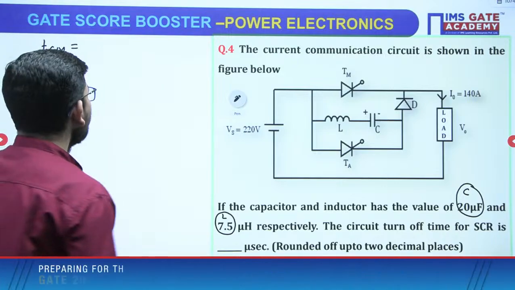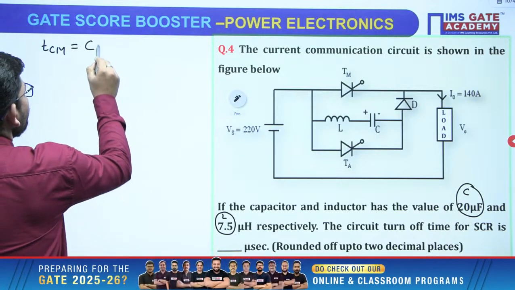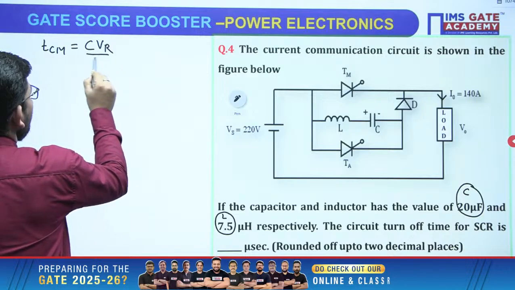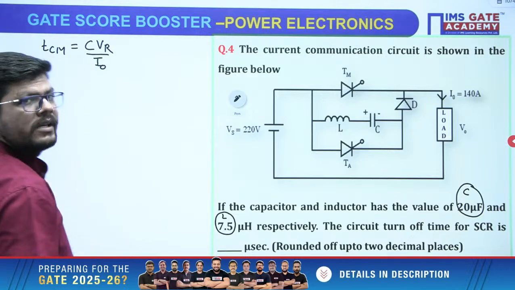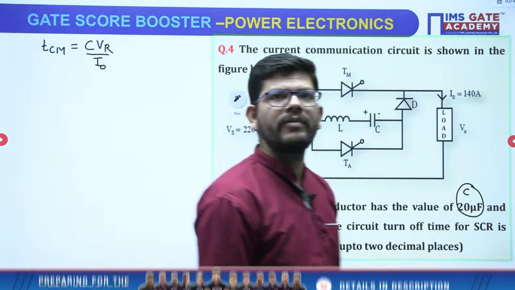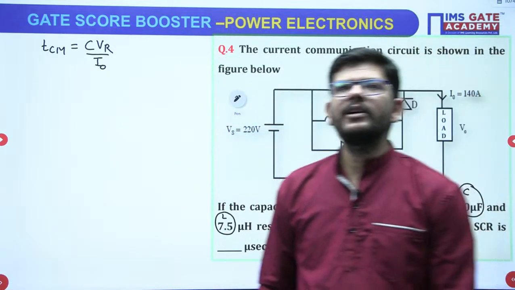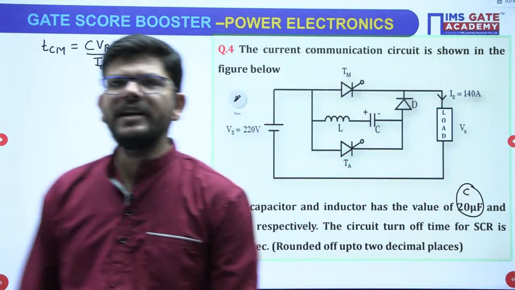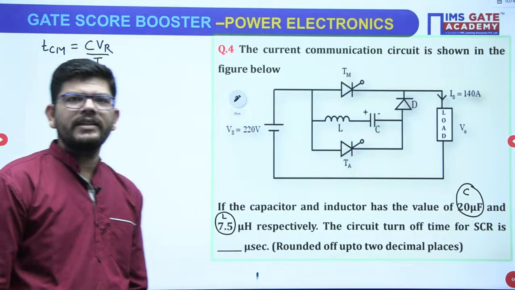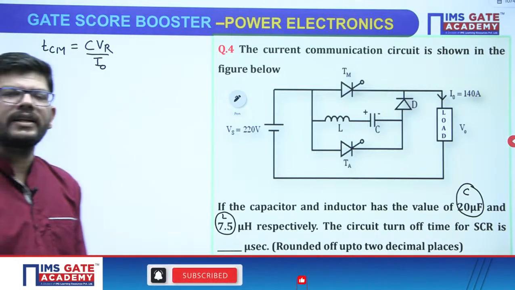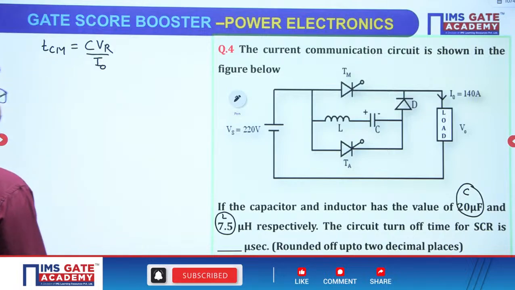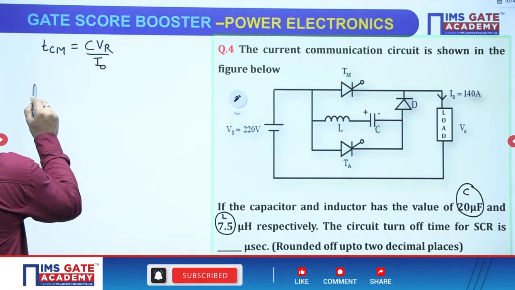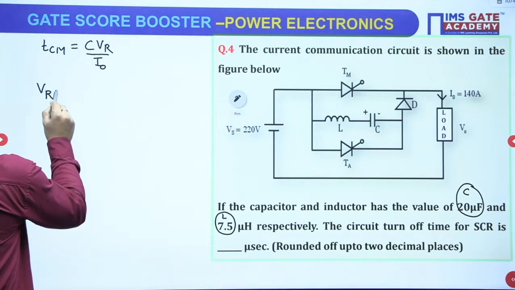TCM, isn't it C VR over I naught, right? Very good, Circuit Mania. CVR upon I naught. That's right. Now we have to calculate VR, and what is VR?